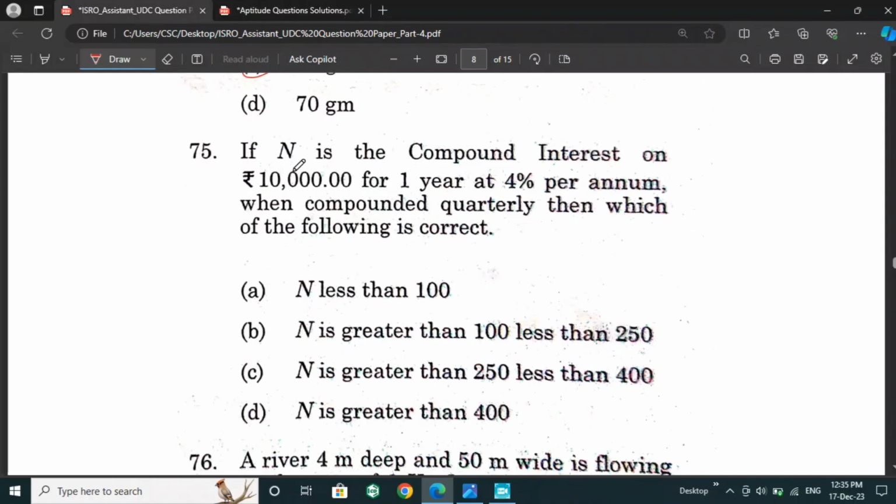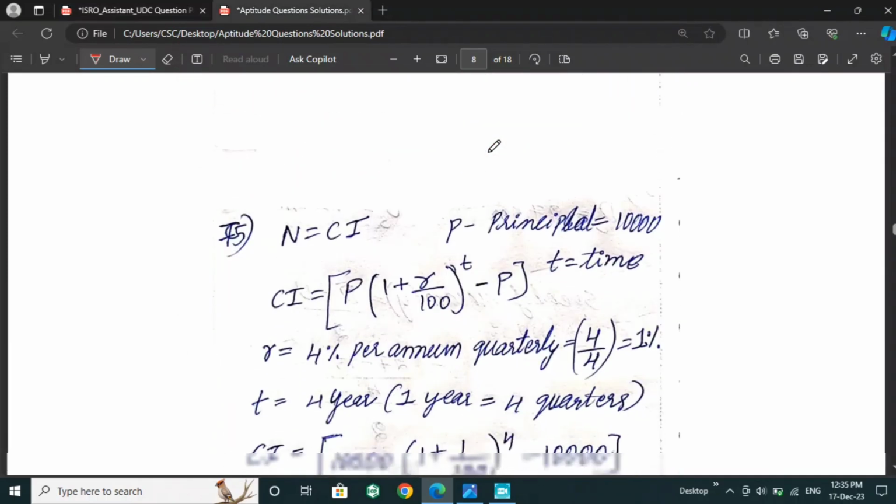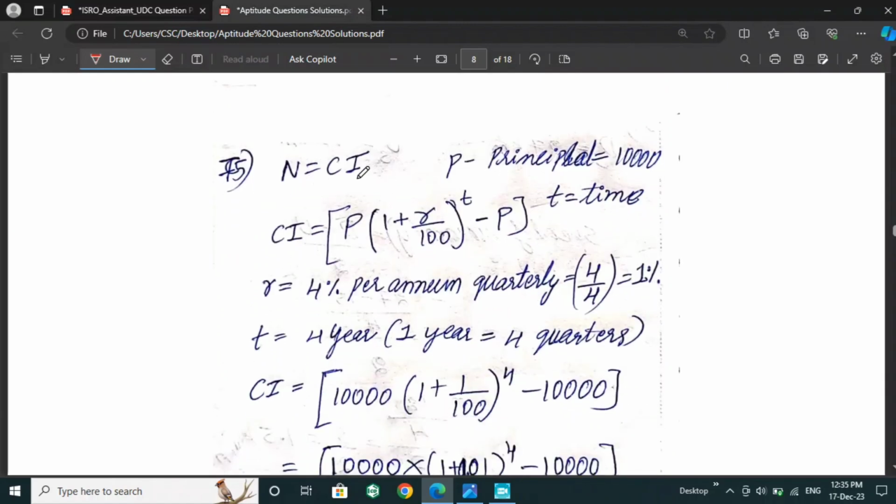Next is, if n is the compound interest on 10,000 for 1 year at 4% per annum when compounded quarterly, then which of the following is correct? For this question, let n be the compound interest and P be the principal, which is given in the question itself as 10,000.